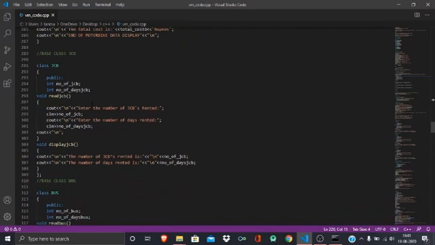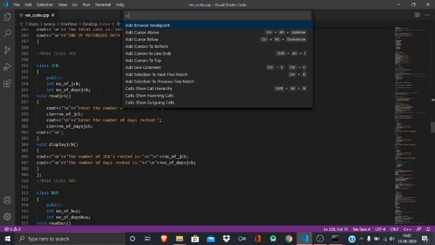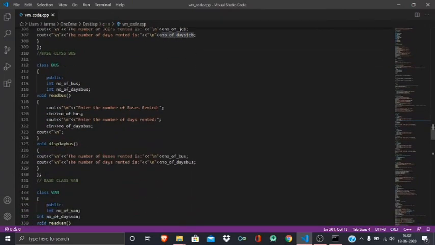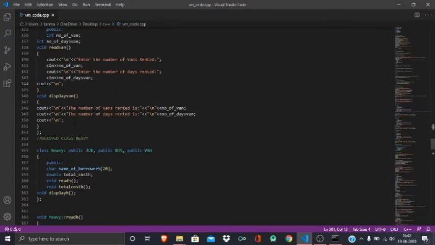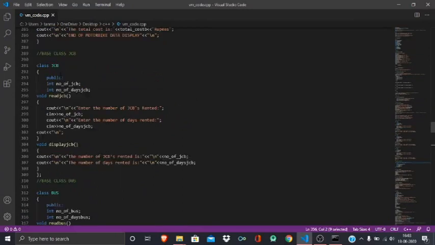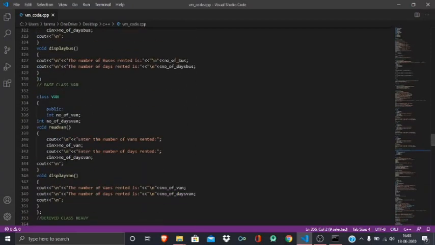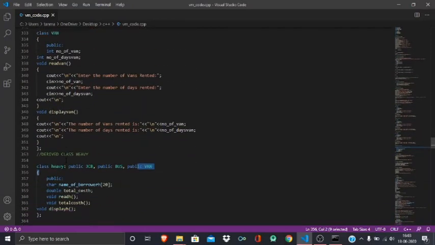Now let's come to the class of heavy vehicles. In this I have used inheritance. As you all know what inheritance is, it is basically inheriting from a parent class to a child class, or you can say from a base class to a derived class. So we use the colon operator for inheriting. I have used multiple inheritance in this project. In this case I have taken 3 base classes, JCB, bus and van, and one derived class which is derived from the above 3 classes, the heavy vehicle.